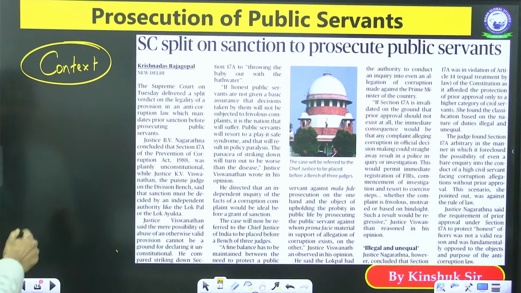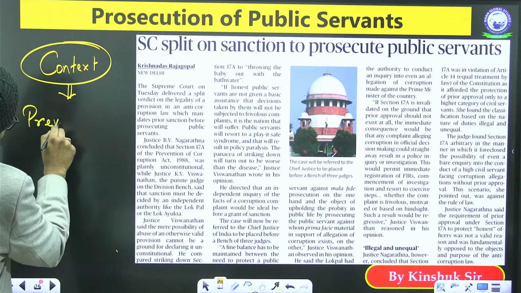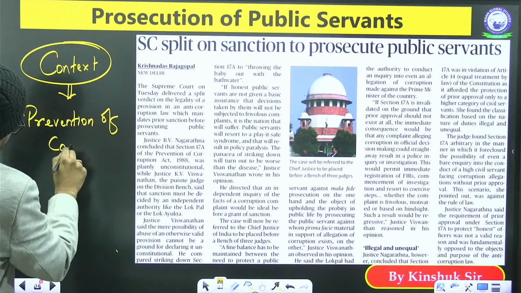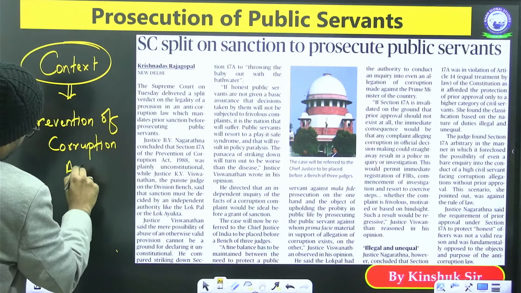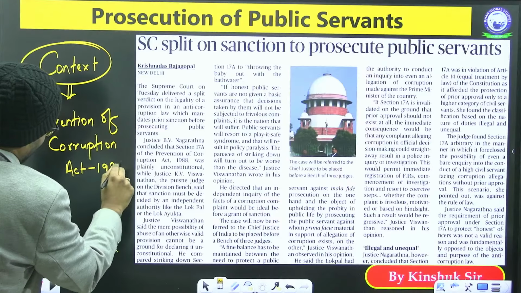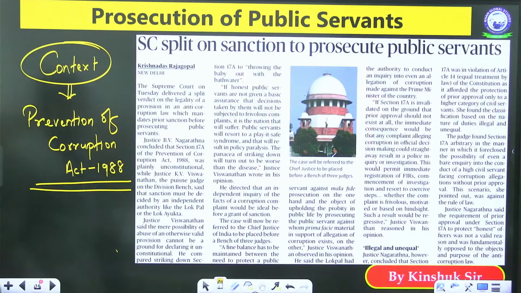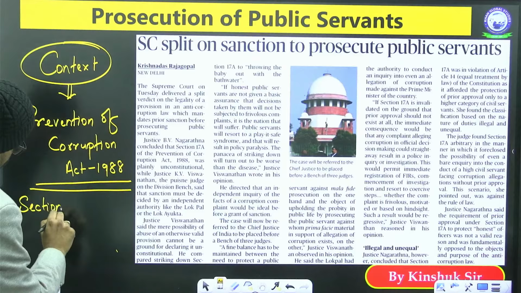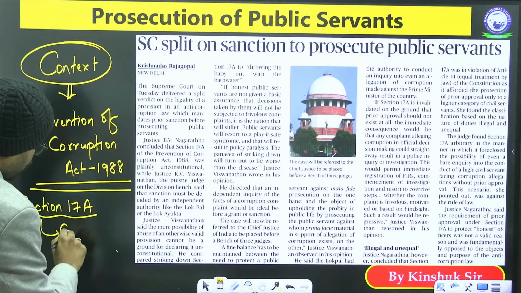There is an act called the Prevention of Corruption Act of 1988. Now, in this Prevention of Corruption Act 1988, there is a Section 17A, which is somewhat controversial.